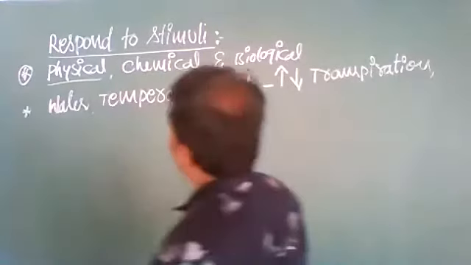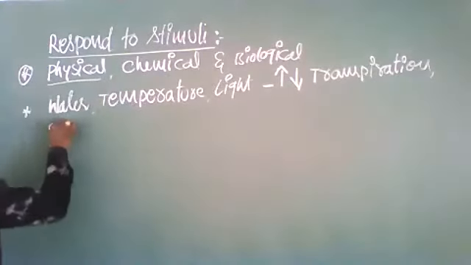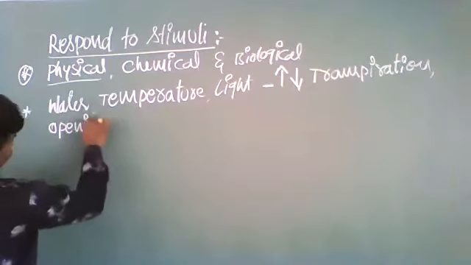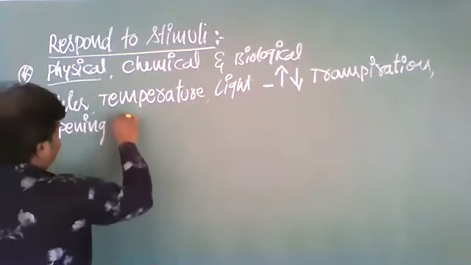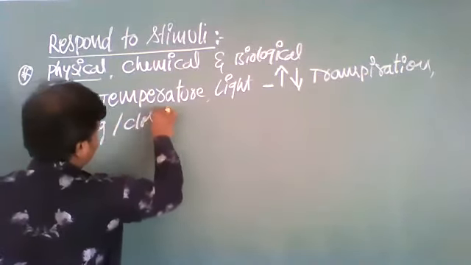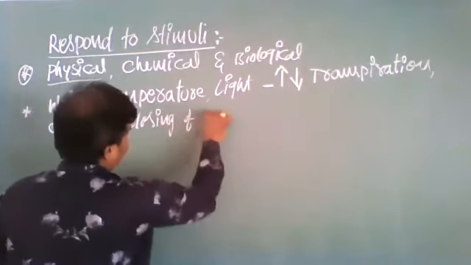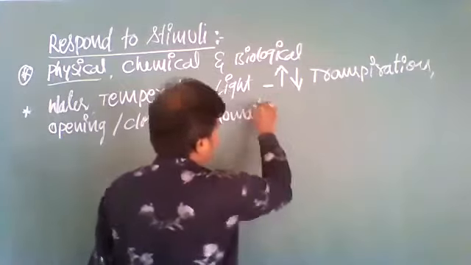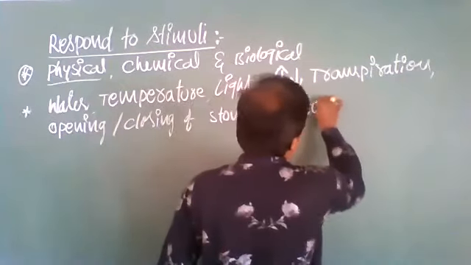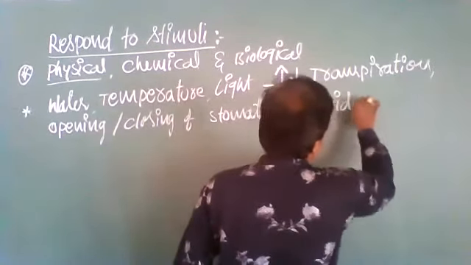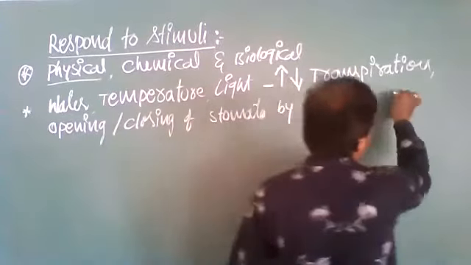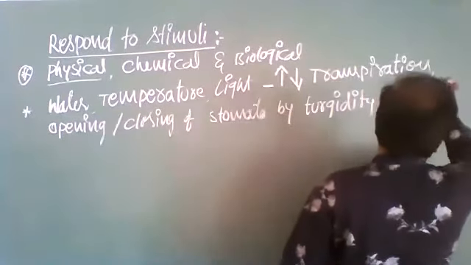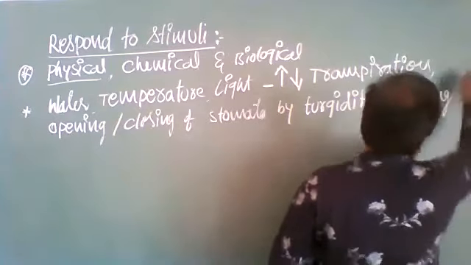Next one: opening or closing of the stomata by turgidity.